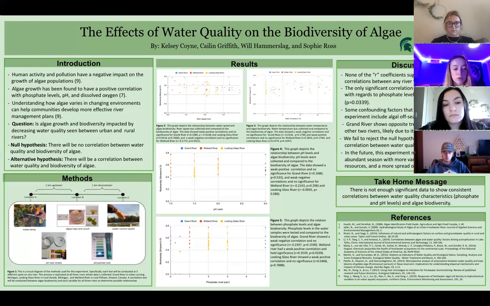With more resources, we would have been able to look at other water quality factors beyond pH and phosphate levels. And finally, we restricted water access, which made it hard to access algae in the water, and some of our samples contained no algae at all. In the future, this experiment may be repeated in an algal abundant season with more variables, higher quality resources, and a more spread out timeline.